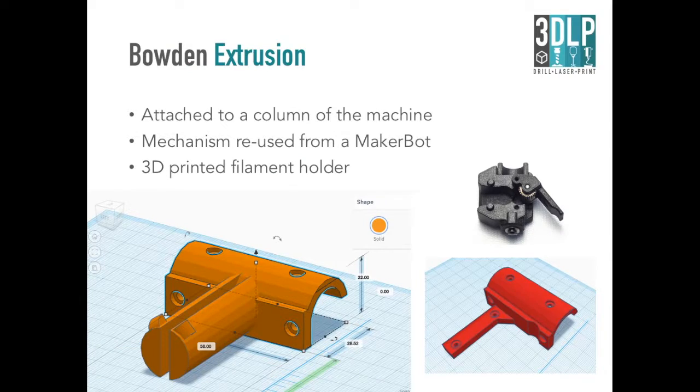One of the last mechanisms that I worked on is the Bowden Extrusion, and this is composed of 3 different parts. The first one is this red piece that is attached to the structure and also holds the stepper motor. The second one is this black piece, which was taken from a MakerBot, and that's the mechanism that rotates in order to pull the filament from the spool. This last part is the orange one, and that would only hold the filament in place right next to the machine.